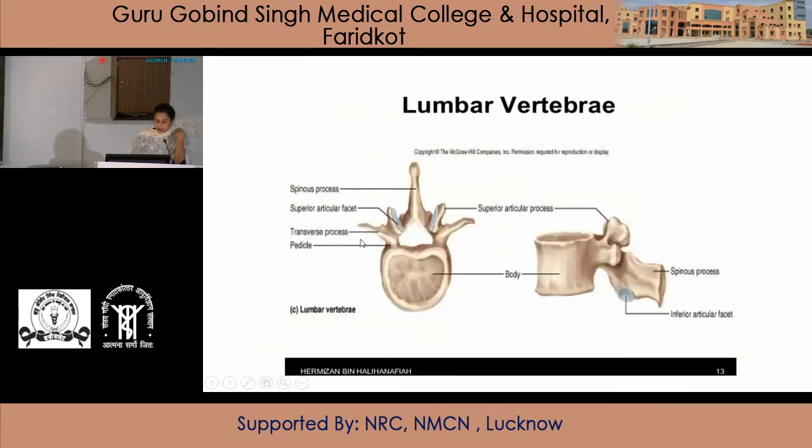So these are the main features of the typical lumbar vertebra: body, pedicles, transverse processes, superior articular process having the superior articular facet. These are laminae, and this is the spine. And here is the inferior articular facet, which is present on the inferior articular process. It is directed laterally, and these are directed medially.